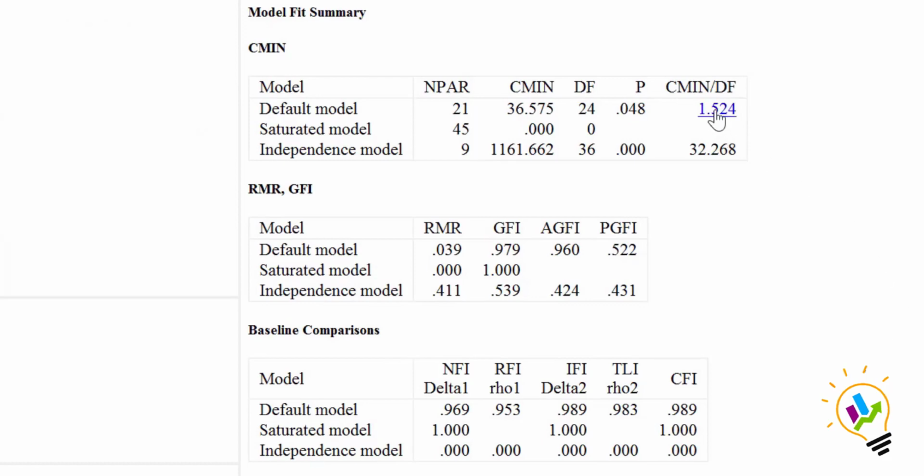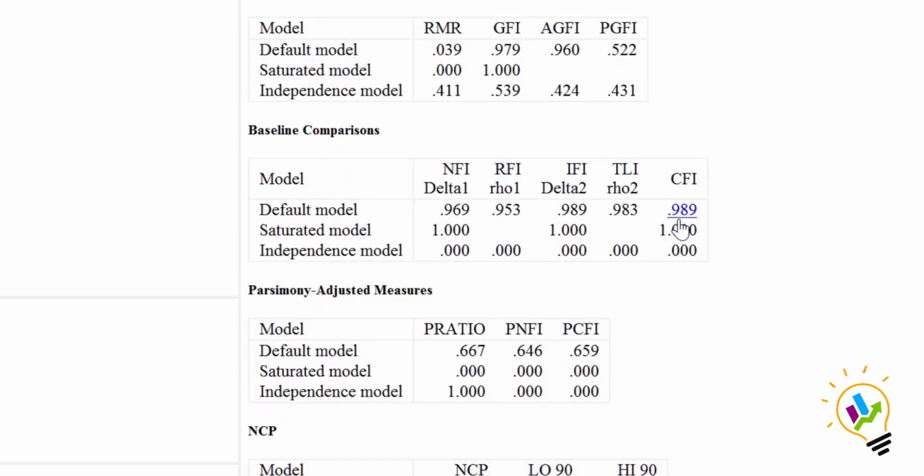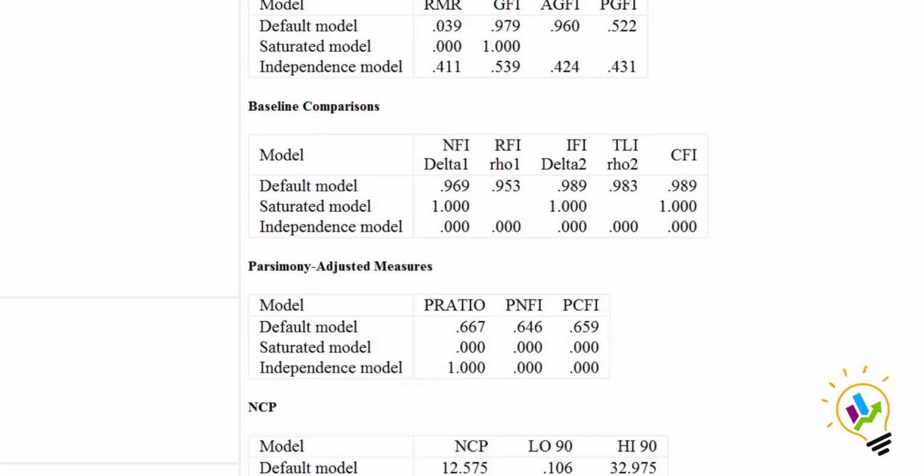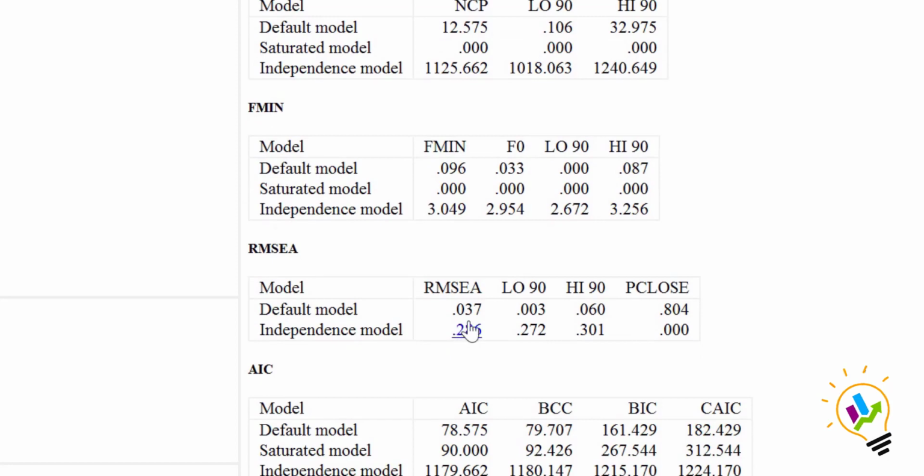That is minimum discrepancy, CMIN by DF, chi-square by DF, it must be less than 5. GFI 0.979, it must be greater than 0.9. And the CFI, this value we got is 0.989, which must be greater than 0.9. And RMSEA, this value must be less than 0.08. Okay, now let us see the estimations.